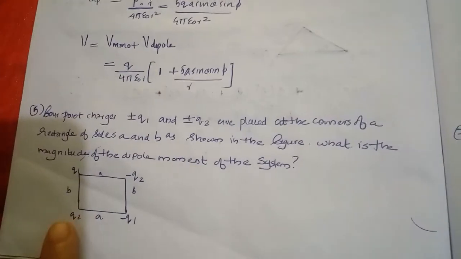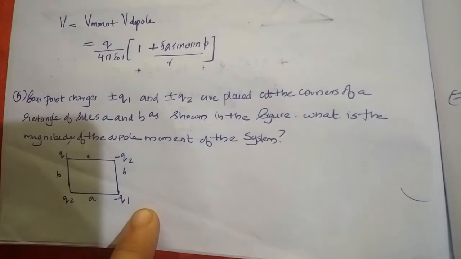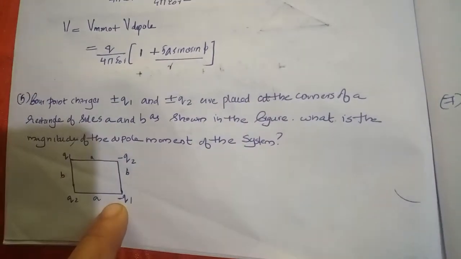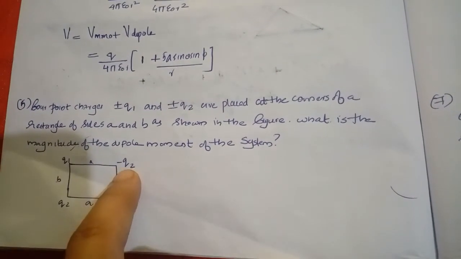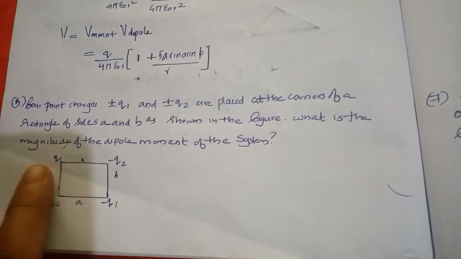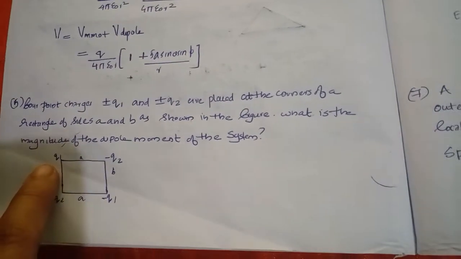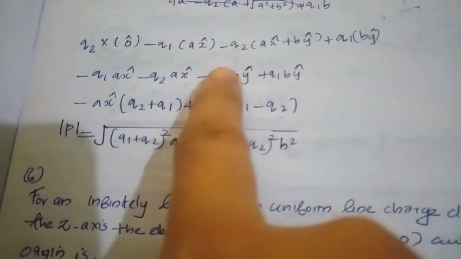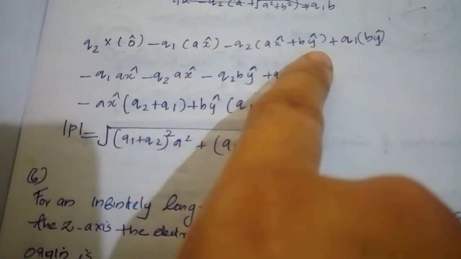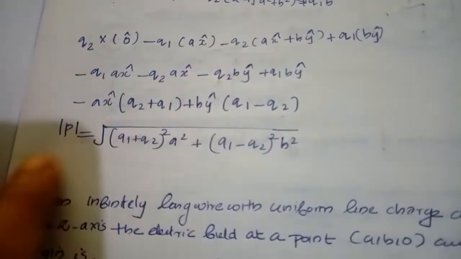So here we consider this as the origin, so minus q1 is at the position a x cap. Here is the position a comma b, and here it is 0 comma b. So we can find the dipole moment as q2 into 0 cap, minus q1 into x cap, minus q2 into a x cap plus b y cap, plus q1 into b y cap.